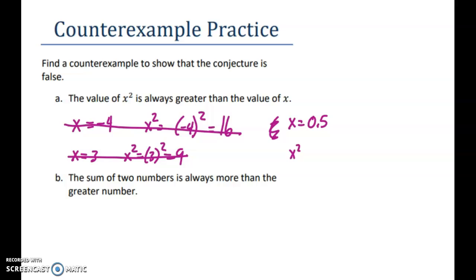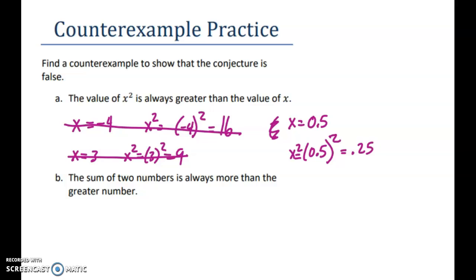So if x was 0.5, that's half. Then 0.5 squared, if we did that, that would be 0.25. So that would be a counterexample because if x was 1/2, then x squared would be 0.25, which is 1/4. And in this case, x squared would not be greater than the value of x. So that's a counterexample that works.